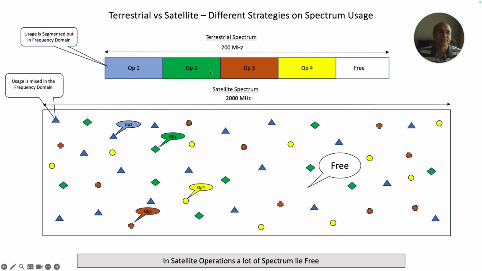Point number one. Second point is that if that terrestrial spectrum is utilized by a particular operator exclusively, then that operator can use that full block of spectrum in the most efficient and optimal fashion, right? Whereas in the case of satellite spectrum, both these things are not applicable, and let me explain to you why.